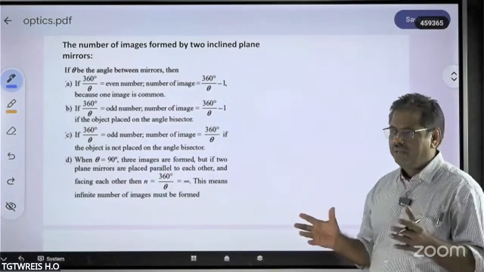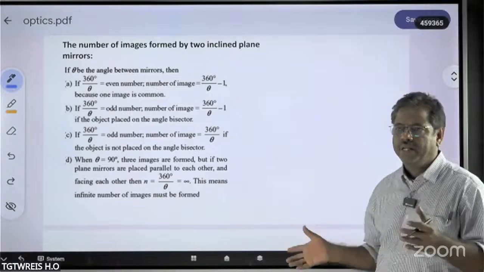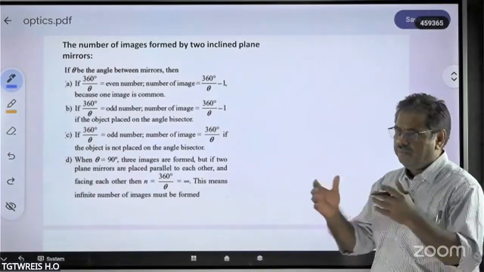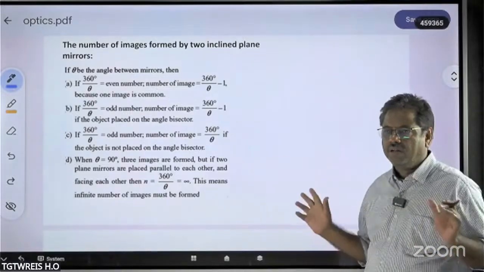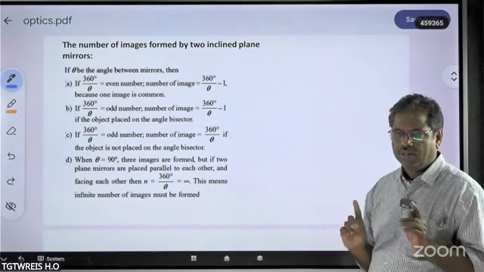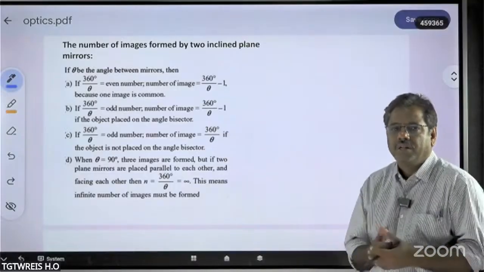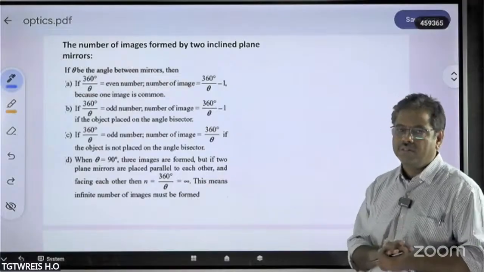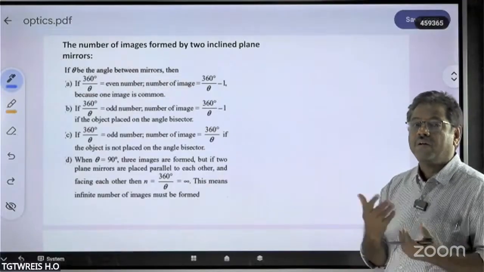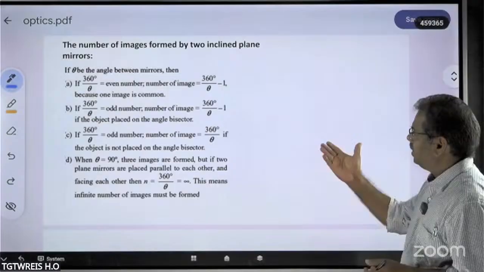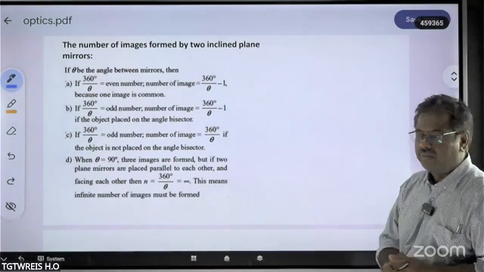All the walls are arranged with plane mirrors itself. Because of the arrangement of different plane mirrors around us, we get multiple reflections inside the mirrors itself. So how many images will be formed? That can be easily calculated with a formula.